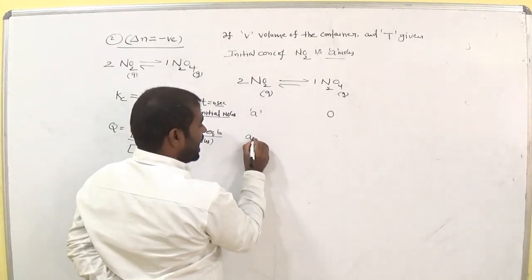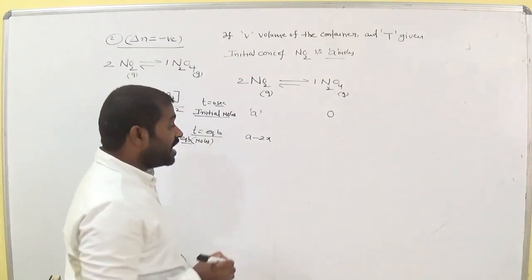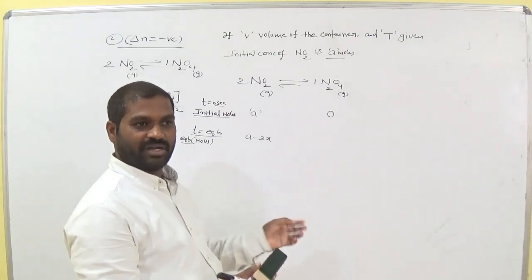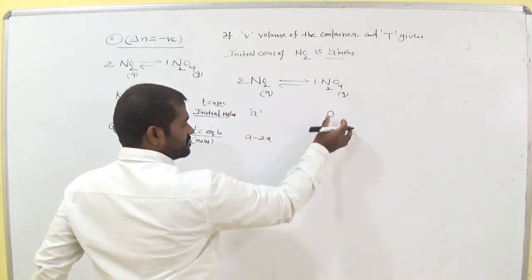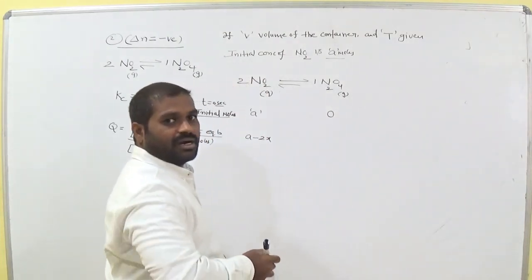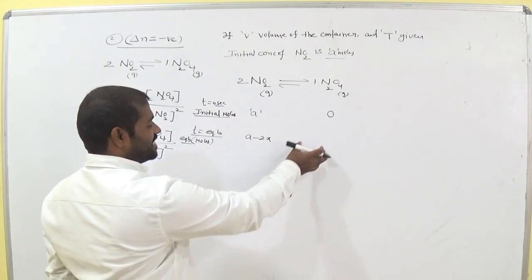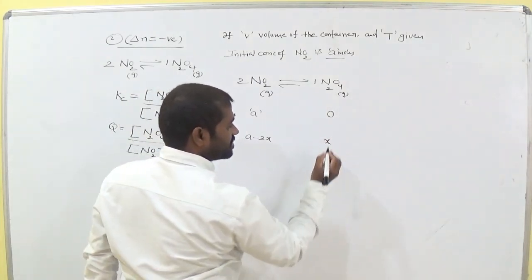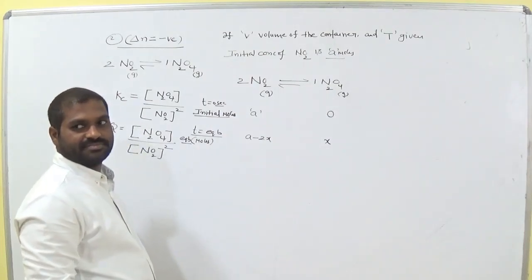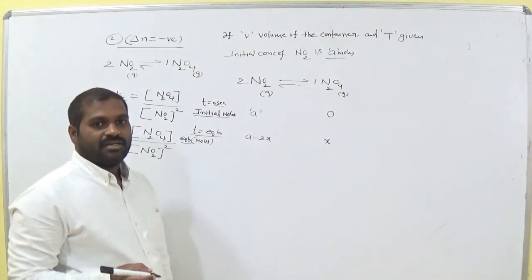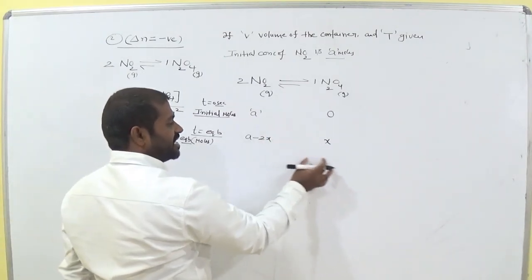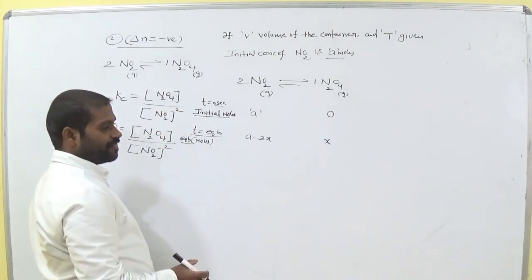2x. Now at equilibrium the remaining moles are A minus 2x. Remember it? 2x moles are converted, decreased. Then how many moles are increased here? 1 into x. Am I right? Is it clear? So A minus 2x, 2x decreases, it forms x, you know.